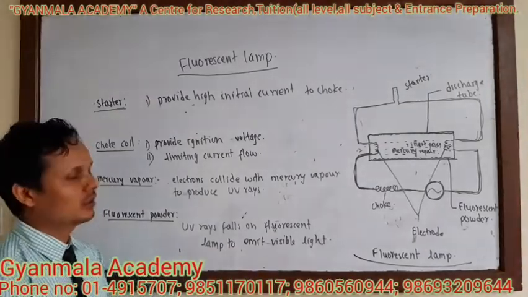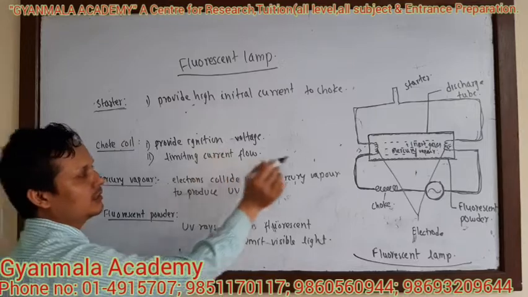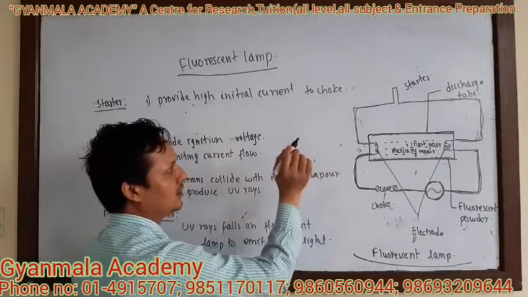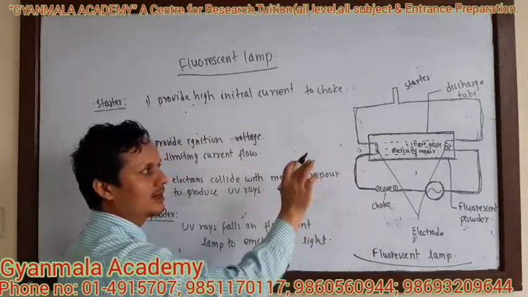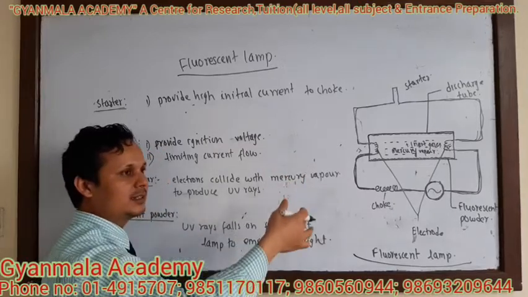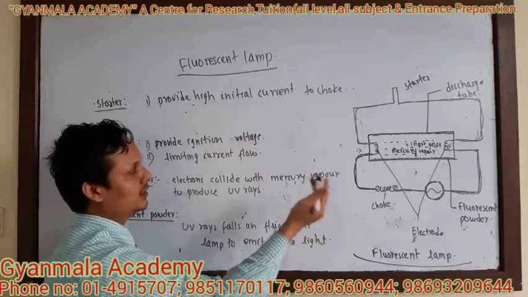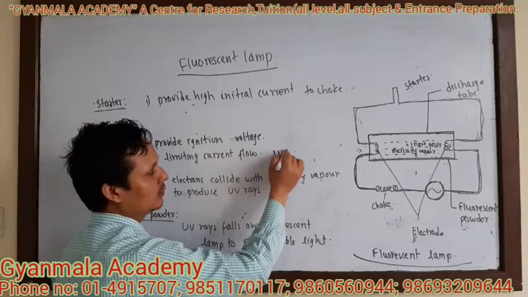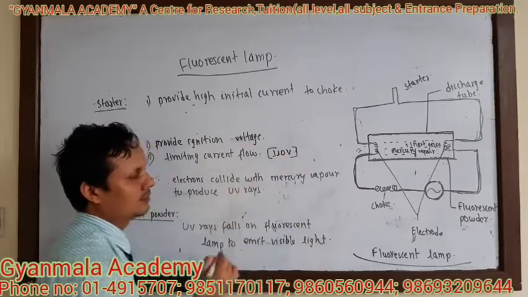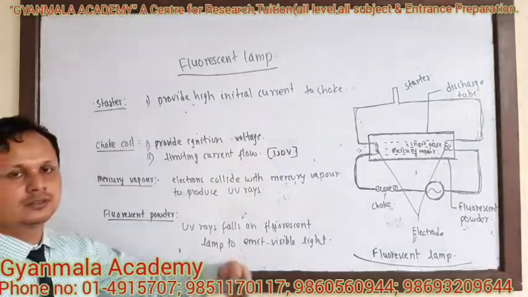At first it provides a very high voltage, more than 220 volts, and once the lamp is running, it provides just about 110 volts.